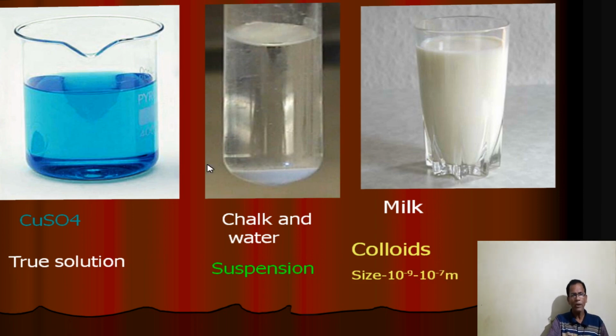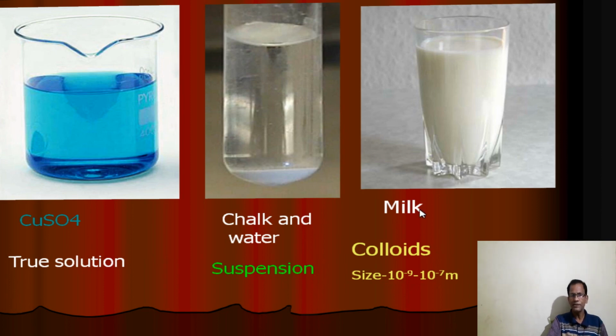If you see the properties here, true solution is transparent, and here the chalk powders are insoluble and settle down at the bottom of the container, and the milk is translucent, and its particle size lies in between 10 to the power minus 9 to 10 to the power minus 7 meter.